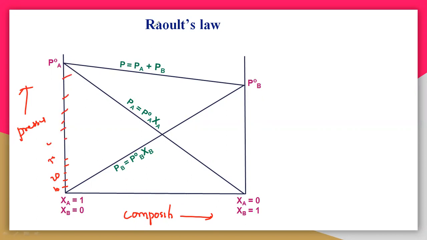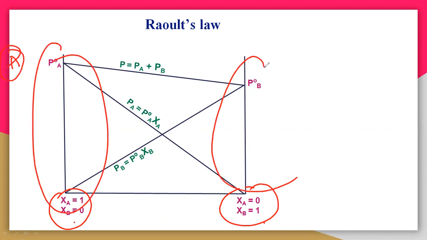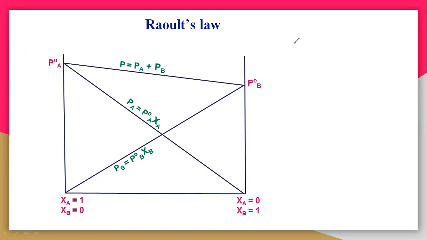And on the x-axis, on the left side we have taken xa equal to 1, and here xa is equal to 0. Here xb is equal to 0, and on the other end xb is equal to 1. So what actually does it mean? The left side is completely related with A, and the right side is completely related with B. So we have taken two liquids, one is A and one is B. We have taken two volatile liquids.